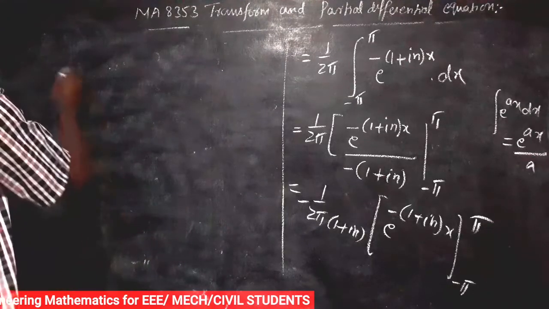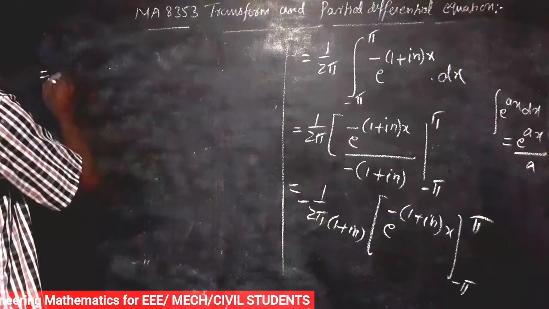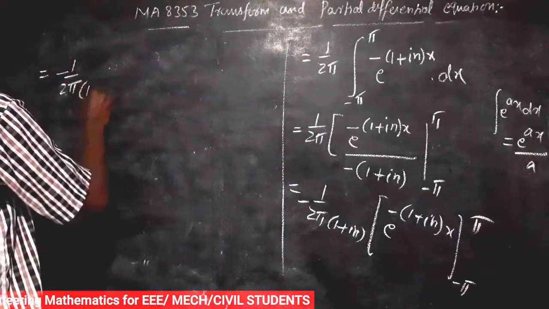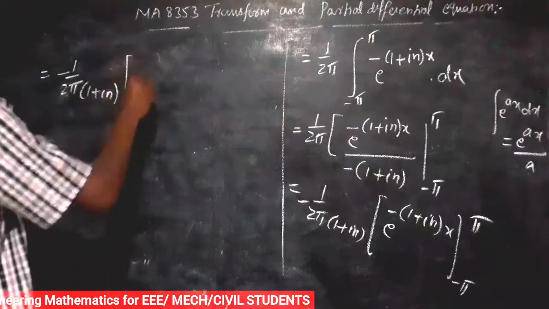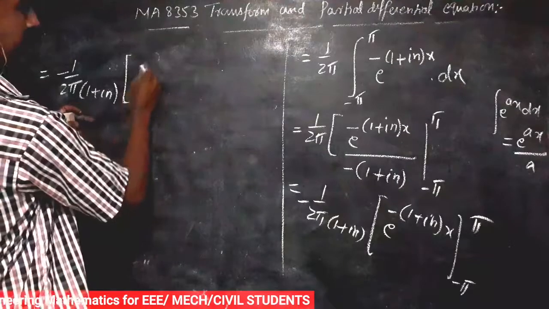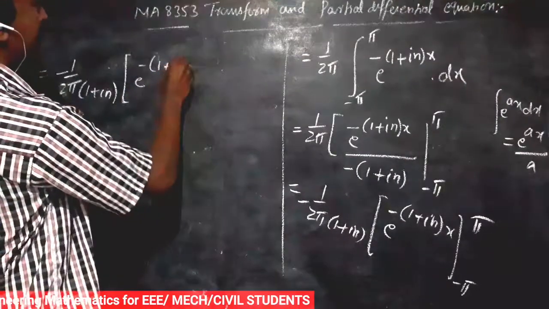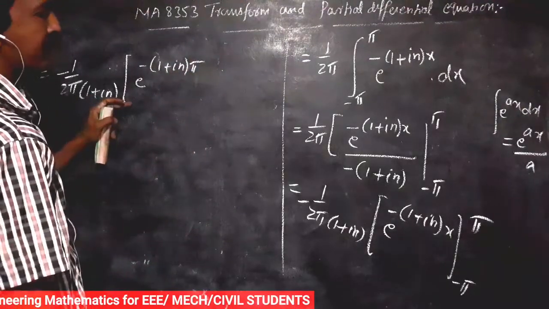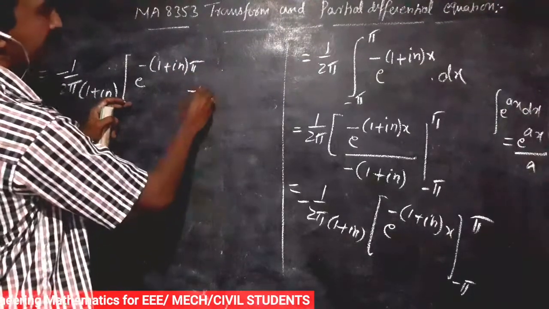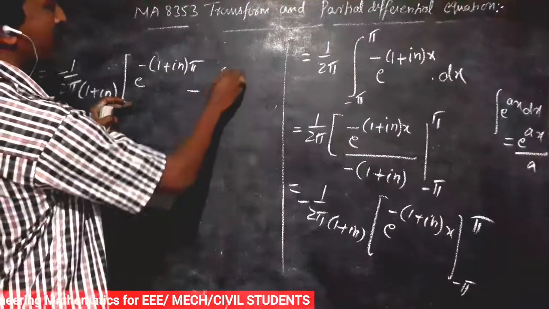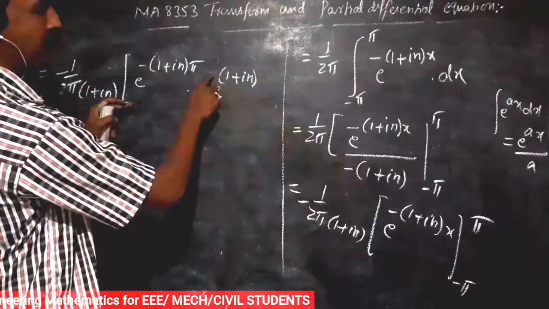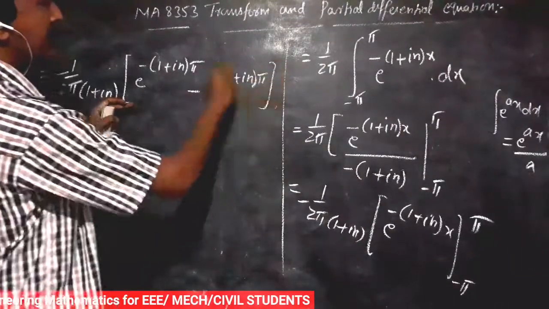So that is equal to minus 1 by 2 pi into 1 plus in into, substitute the upper limit: e power minus of 1 plus in pi, minus e power 1 plus in pi. That is equal to minus pi, minus plus, that is plus pi.